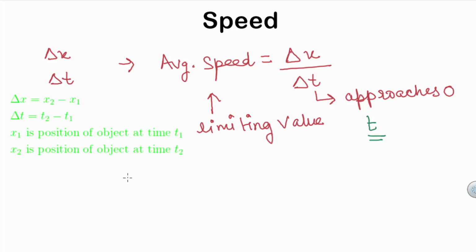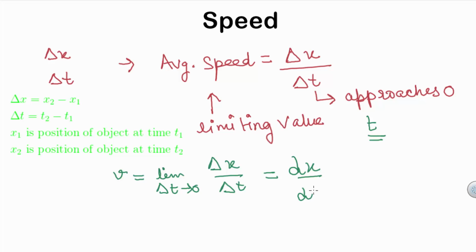So instantaneous speed is given by the relation v is equal to limit delta t tends to 0 of delta x upon delta t, which is also written as dx upon dt. Now here dx upon dt is the first order derivative of distance x with respect to time t.